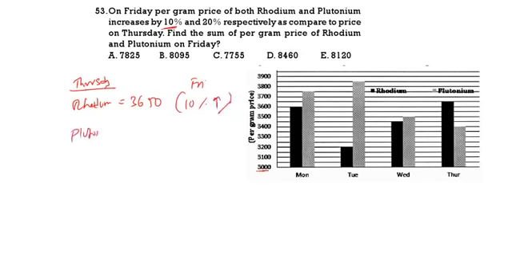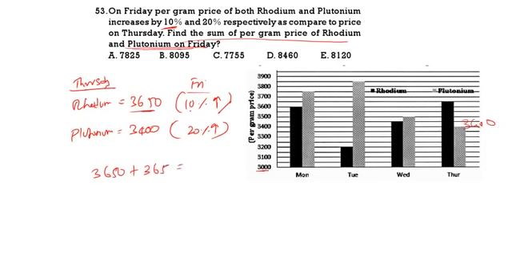Plutonium. Come to plutonium on Thursday. On Thursday, what is the plutonium price? That is 3400. And it is increased by 20% on Friday. Now, find the sum of both rhodium and plutonium on Friday. 3650, 10%, that is 365. So, 3650 plus 365 will give 4015. This is rhodium. Now, plutonium 20%. So, 340 will be 10%, 680.